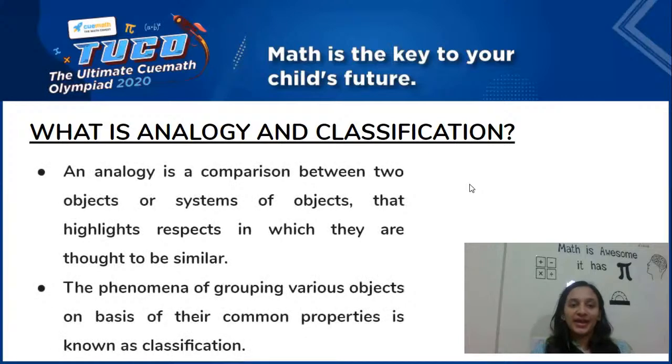Now let's have a look at the polished definition of what an analogy and classification is. An analogy is a comparison between two objects or systems of objects, as I said, like how we had knife and tomato, that highlights respects in which they are thought to be similar. Just as a knife is similar to an axe because a knife cuts a tomato, an axe cuts a tree. So they are similar in their action, which is cutting. So that is analogy. The phenomenon of grouping various objects on the basis of their common property, which I said is an underlying property, is called classification.